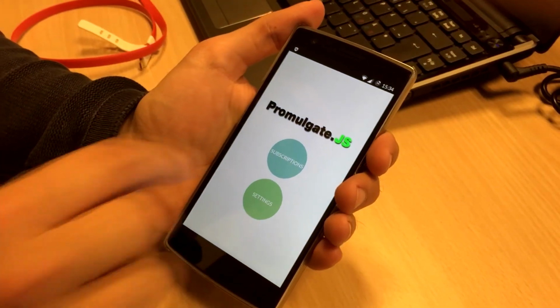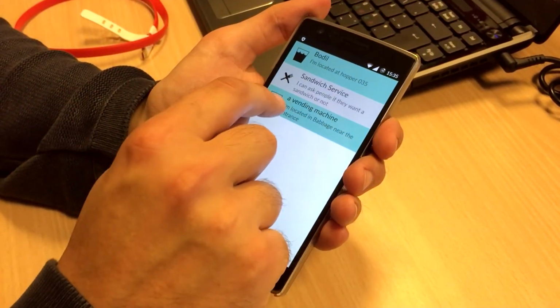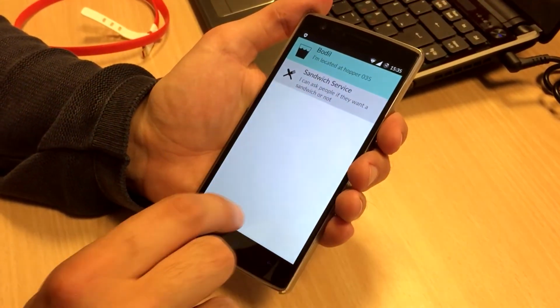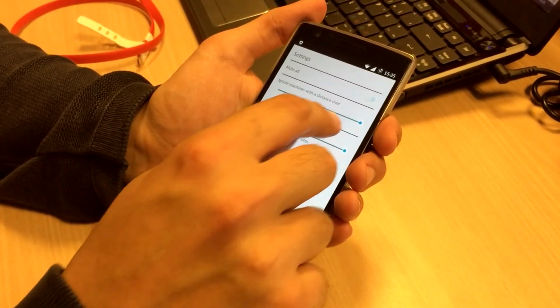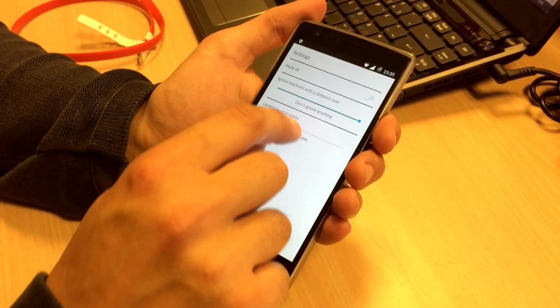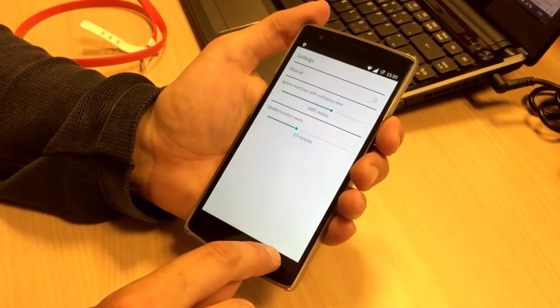On the phone, the user can also see a list of subscribed machines where they can mute certain machines or unsubscribe from them. On the settings page, the user can decide to only receive messages from machines within a certain range and set the interval for the GPS to save energy or increase the accuracy.